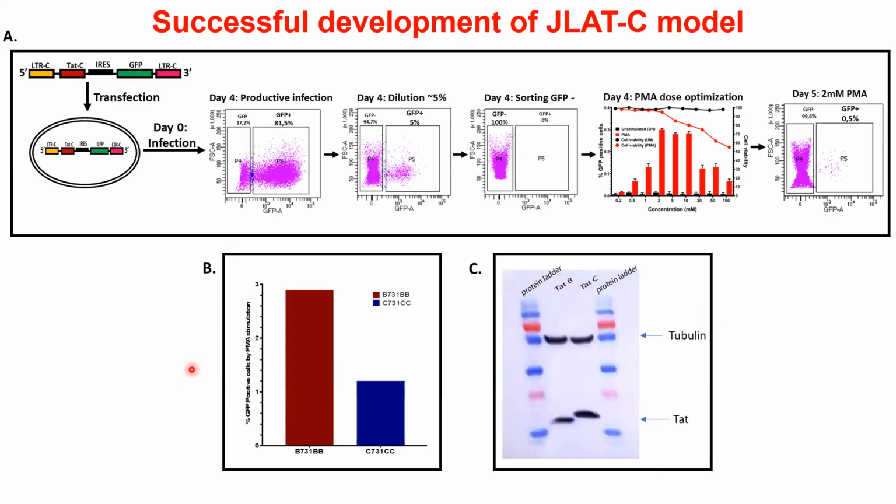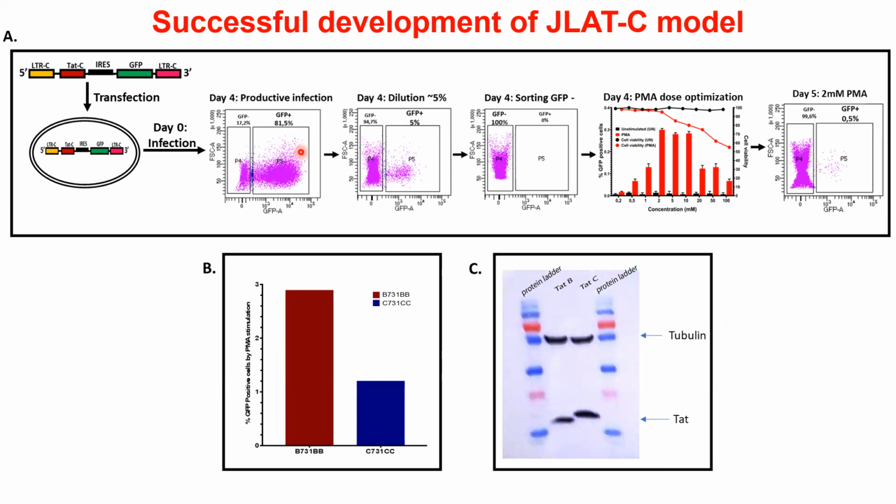So our results firstly show the successful development of the JLAT-C model. In figure A, we can see an outline of this process where on day 0, we infected the Jurkat cells with the C731CC virus, following measurement of productive infection on day 4 post-infection using flow cytometry.